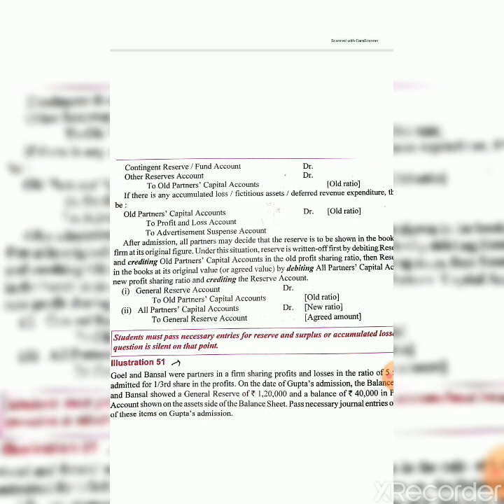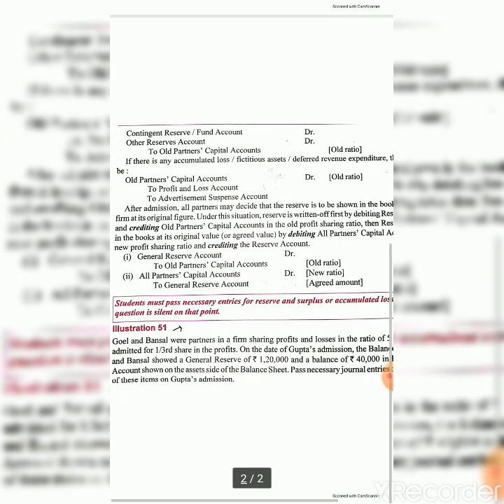So all partners' capital, suppose A and B were the old partners and C is the new partner, then A, B, C, all three partners' capital will be debited in the new ratio, which they will share from now on in the firm, to general reserve account. That means by debiting, general reserve account will be created. Now let's see an illustration.